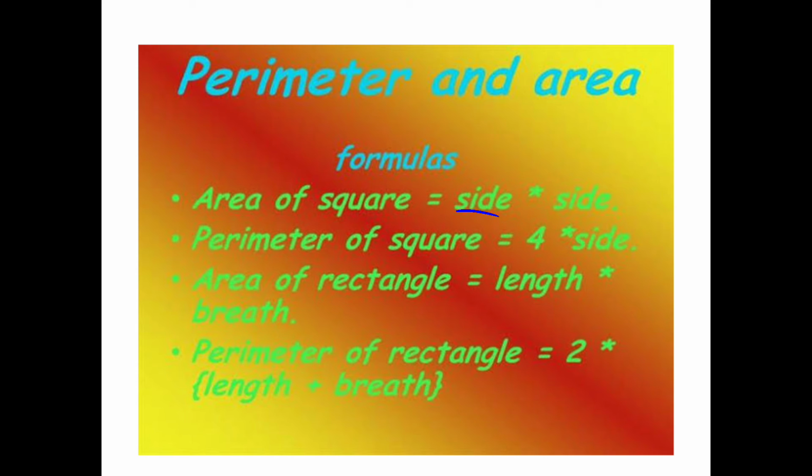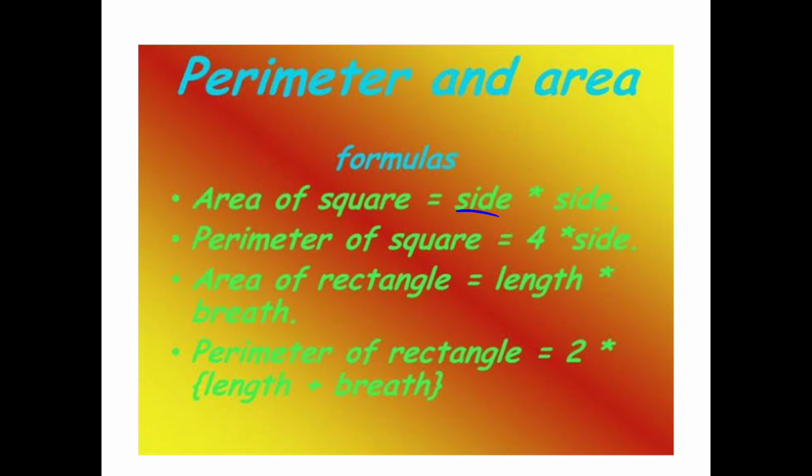And area of the rectangle. The area of the rectangle formula is length into breadth. We know that in a rectangle, two opposite sides are equal, right? So 2 times length, 2 times breadth. The perimeter of the rectangle is 2 times length plus breadth, so 2 into (L plus B). And the area is length into breadth.